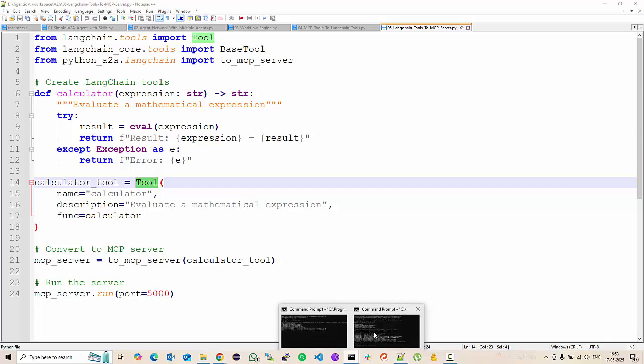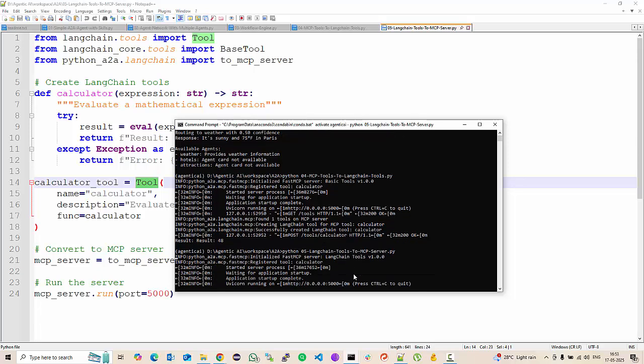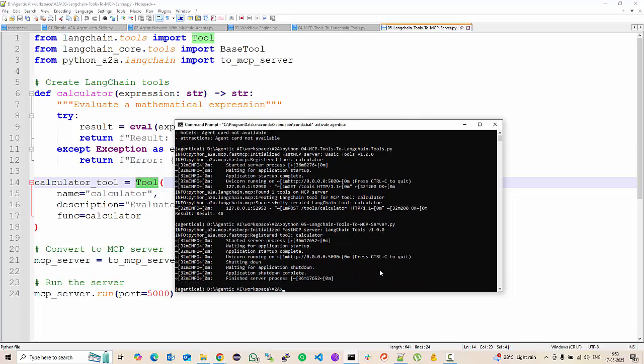We can run this and see. It will run the LangChain tool as an MCP server on port 5000. It is actually running it. There's nothing much to see.